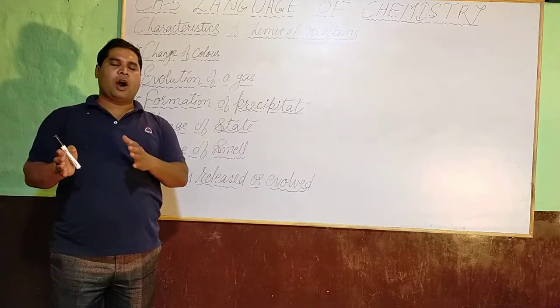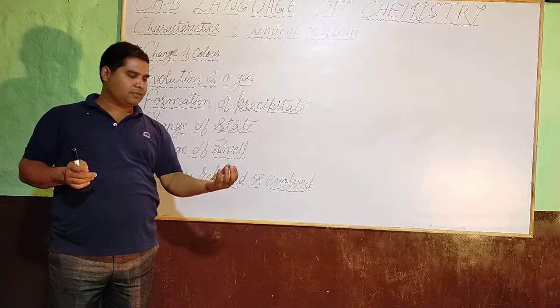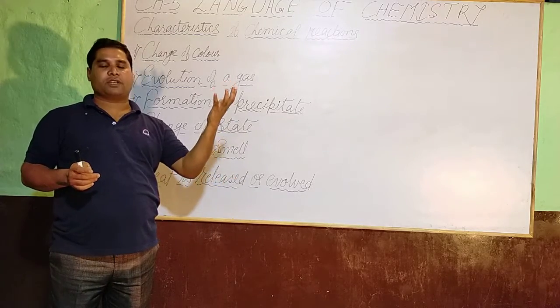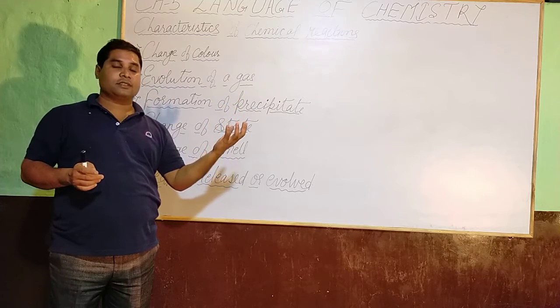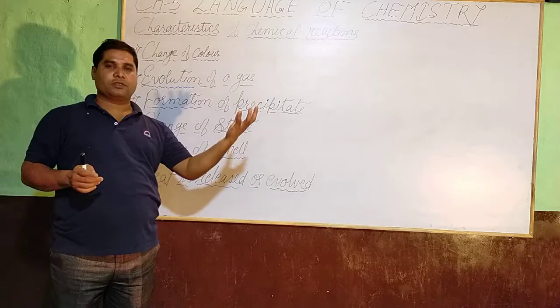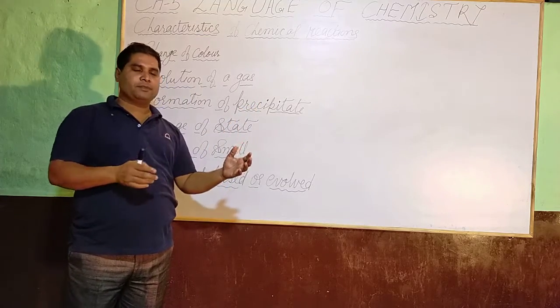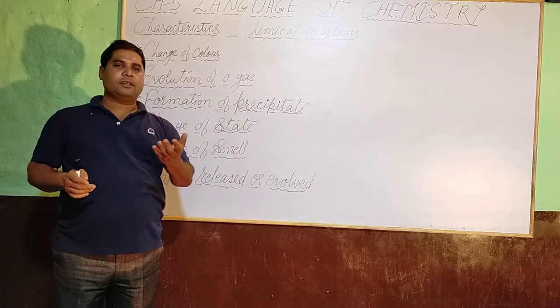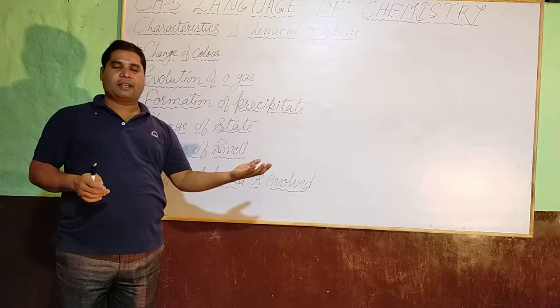When you burn a white sheet of paper, while the paper is burning, you will notice evolution of a gas. Which type of gas? Carbon dioxide is produced. And after the end of burning, the white paper changed to black ash.